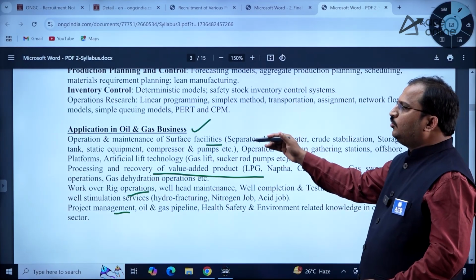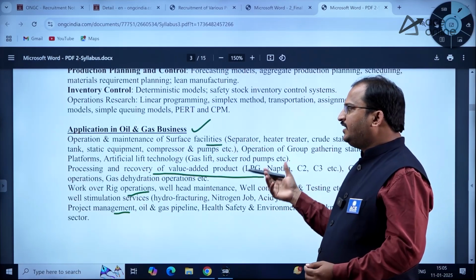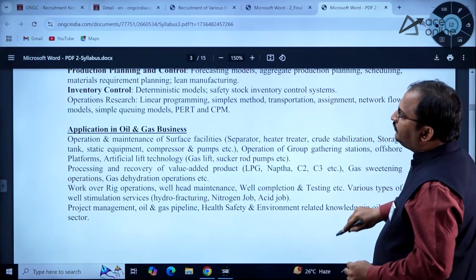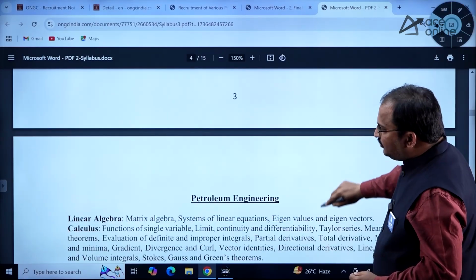All these things are included in application in oil and gas business. This is the additional syllabus apart from the GATE examination. Now, this is for mechanical engineering students.